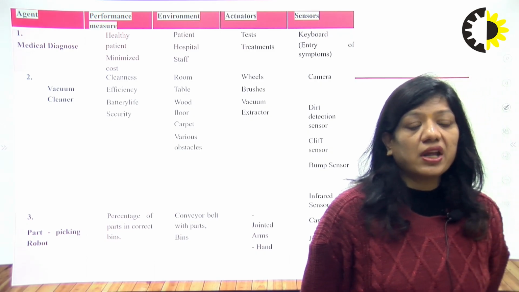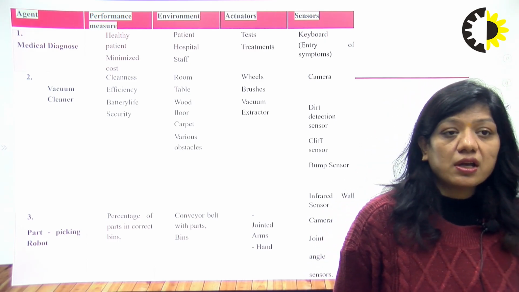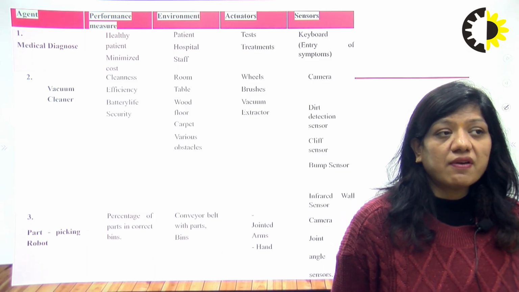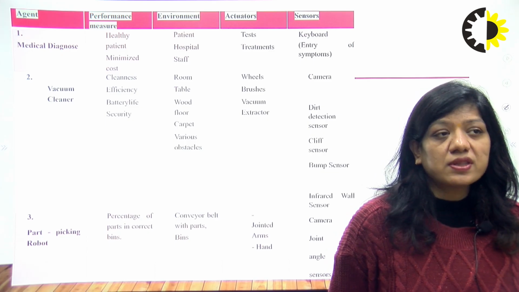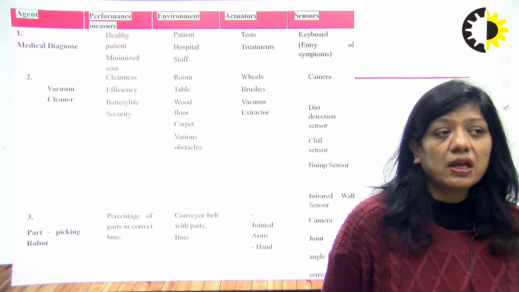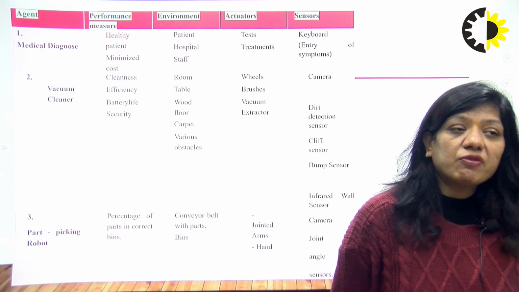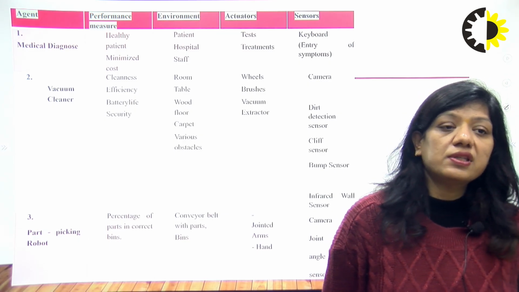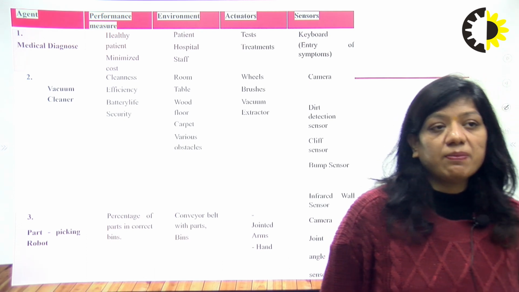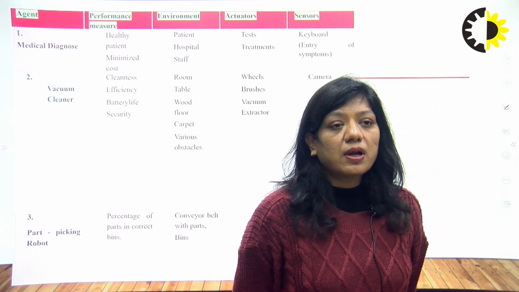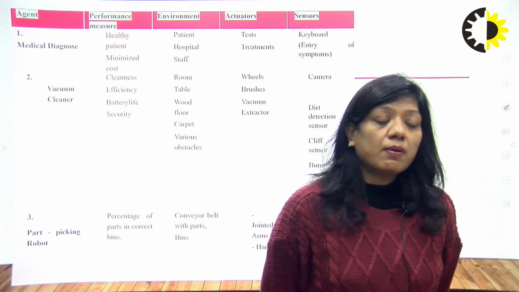Firstly, I have taken the example of medical diagnosis. Suppose I have created a medical diagnosis agent. How can we find out the performance measure? In this category we have healthy patient, minimize cost. These come under the category of performance measure. The environment would be the patient, hospital, staff; the actuators would be tests and treatments; and the sensors would be keyboard entry of symptoms. These come under the category of sensors for a medical diagnosis agent.